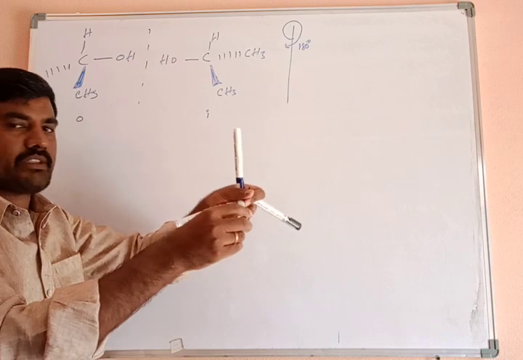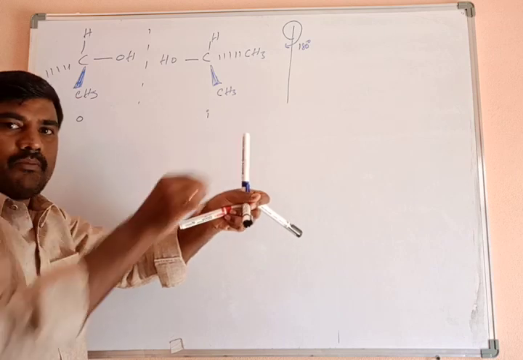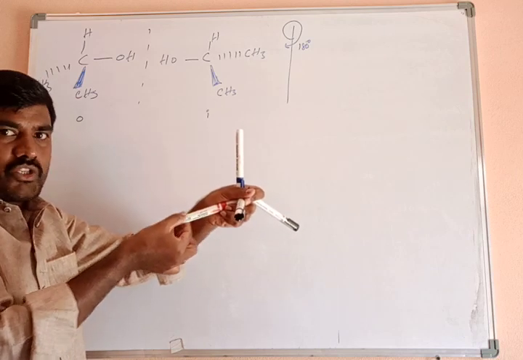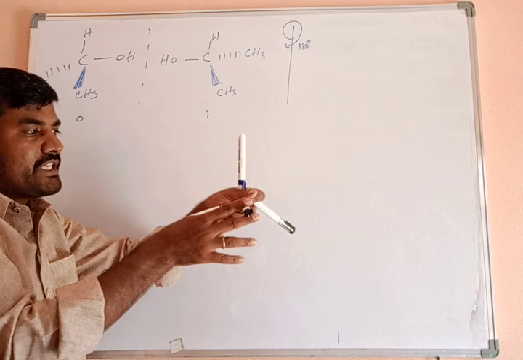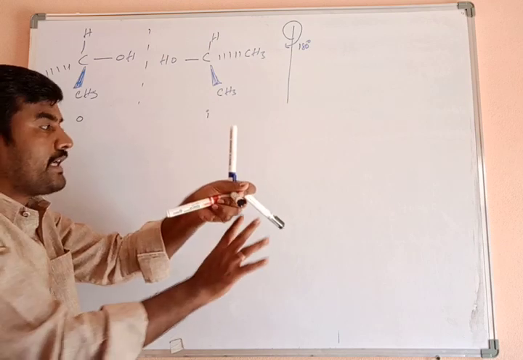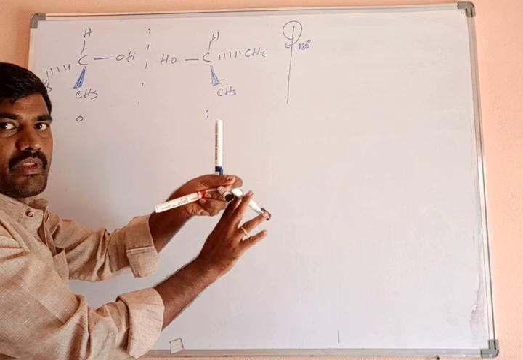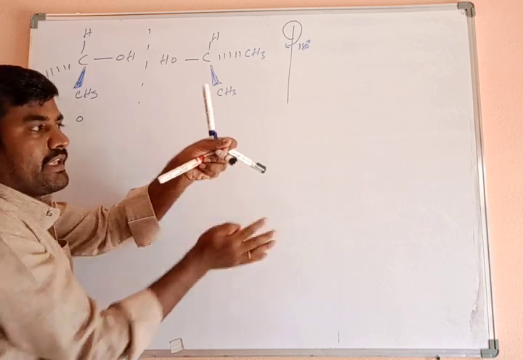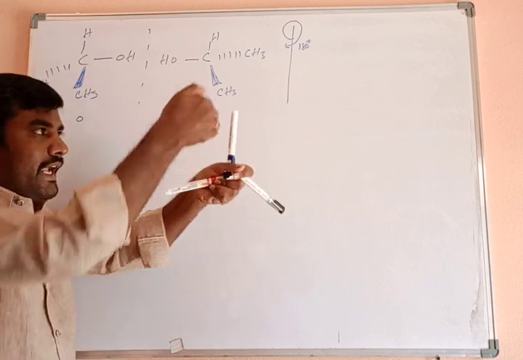Okay, now the CH3 is on the right side, the front side, above the plane. I'm rotating like this. Now how much is it? 90 degrees. Okay, 90 degrees. Now the OH group is coming to the right side. This is a hydrogen atom.